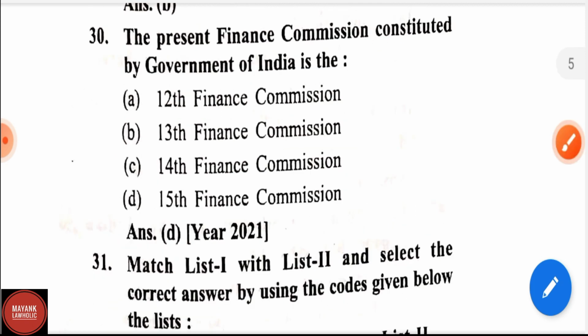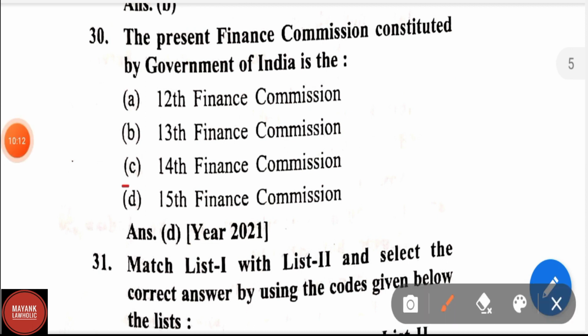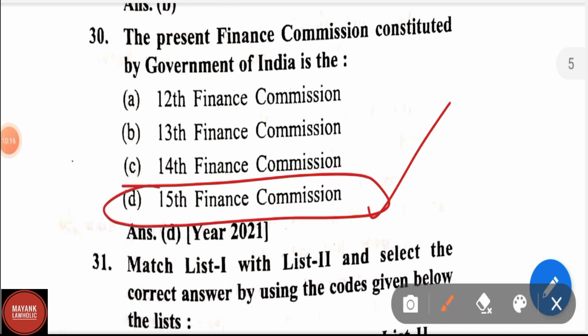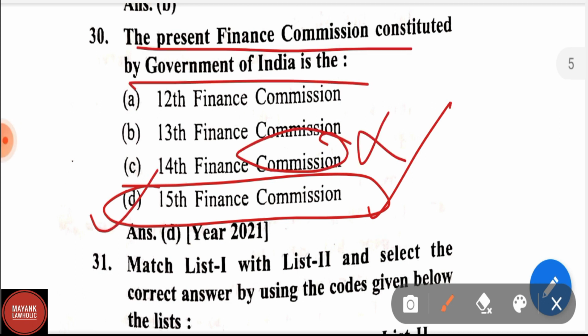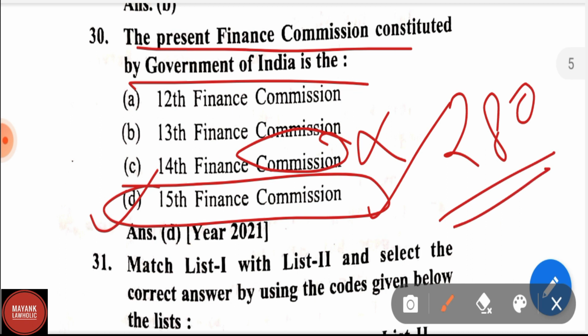Present Finance Commission constituted by the Government of India is 15th Finance Commission as per the current context. A Finance Commission of India was set up under Article 280 of the Constitution. Its core responsibility is to evaluate the state of finances of the Union and state governments. And Chairman of Finance Commission of India at present is Shri N.K. Singh.